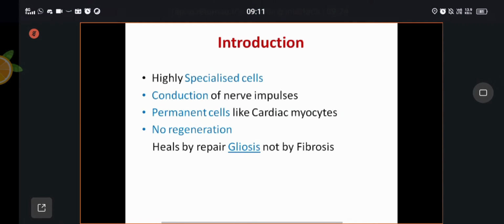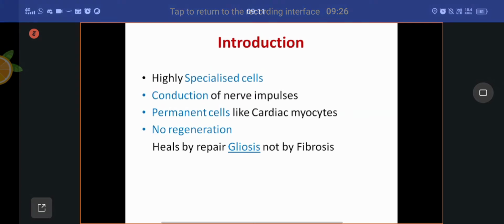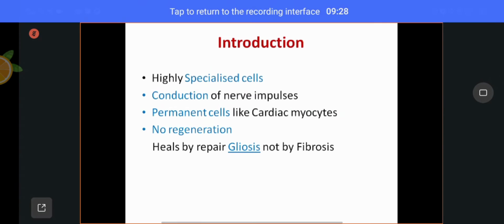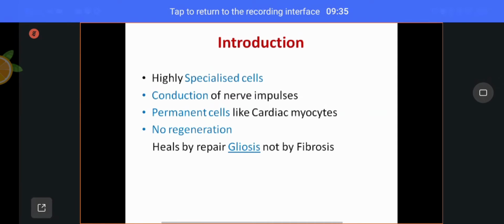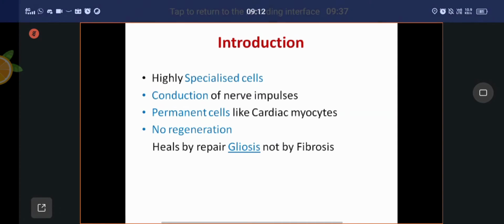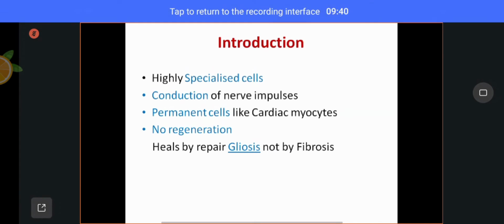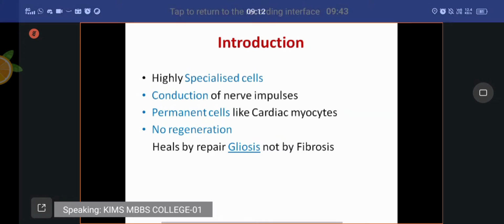That is the meaning of damage or injury. Healing means to get back both the structure and the function which are lost.